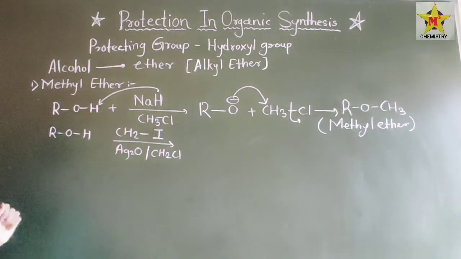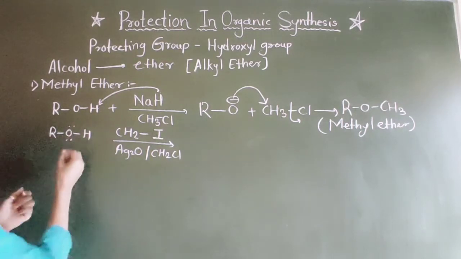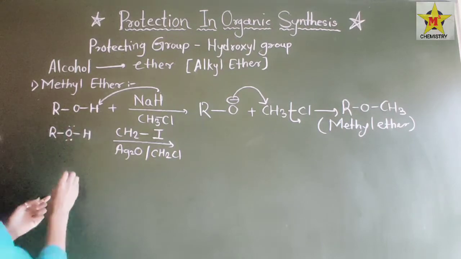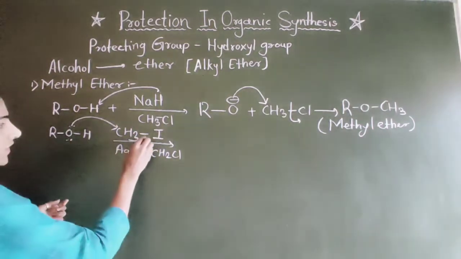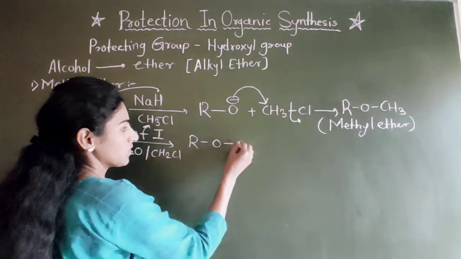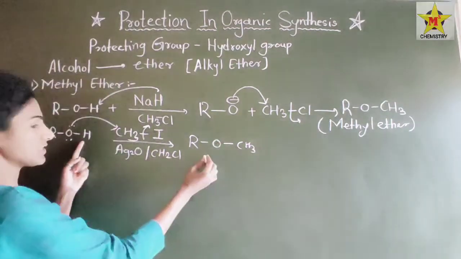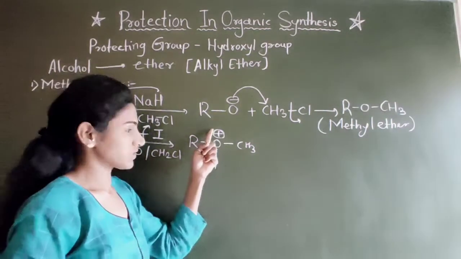So what will happen here? In this case, the lone pair of oxygen will attack CH3I. The lone pair of oxygen will attach over here and iodine gets departed, forming ROCH3, and this hydrogen remains as it is, with formation of a positive charge on oxygen.